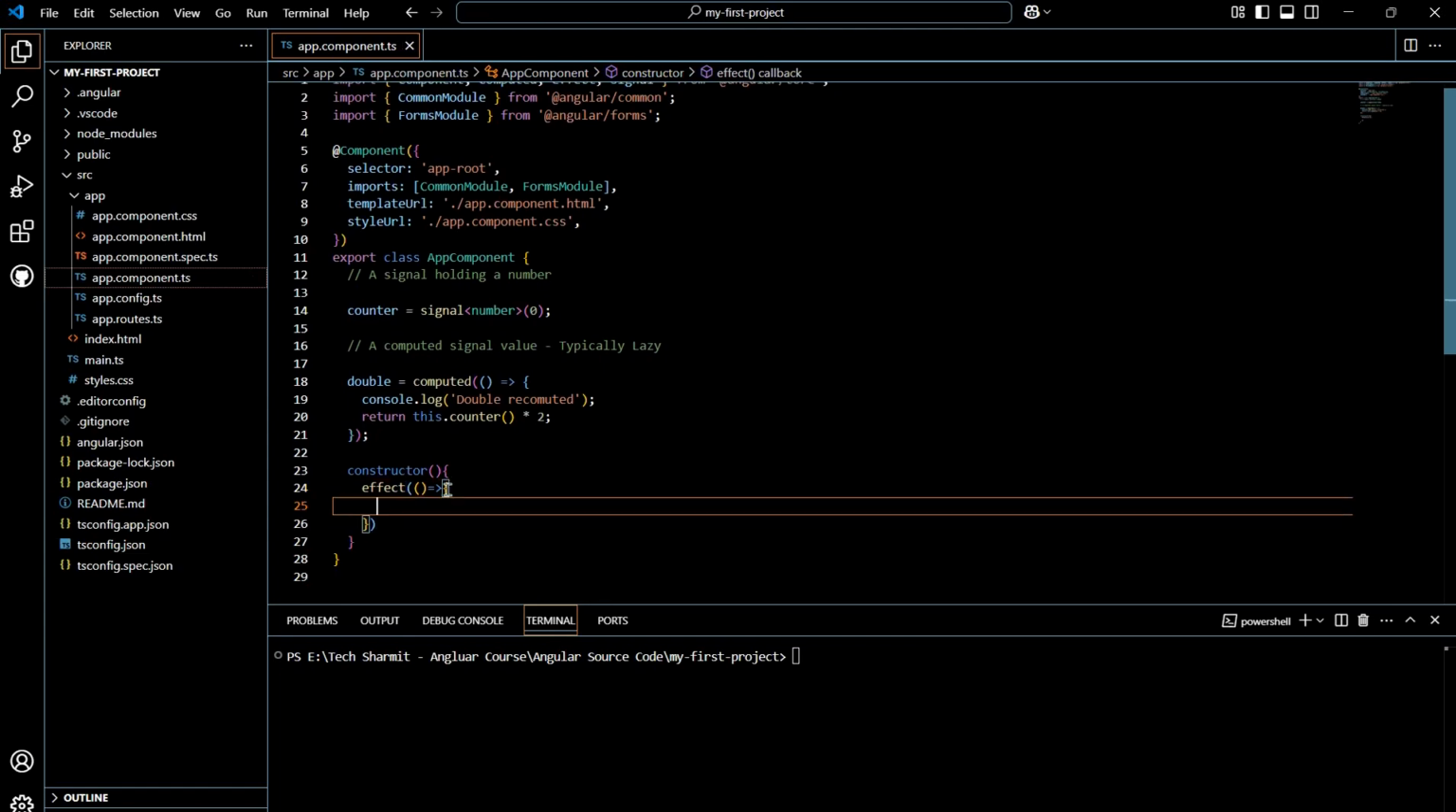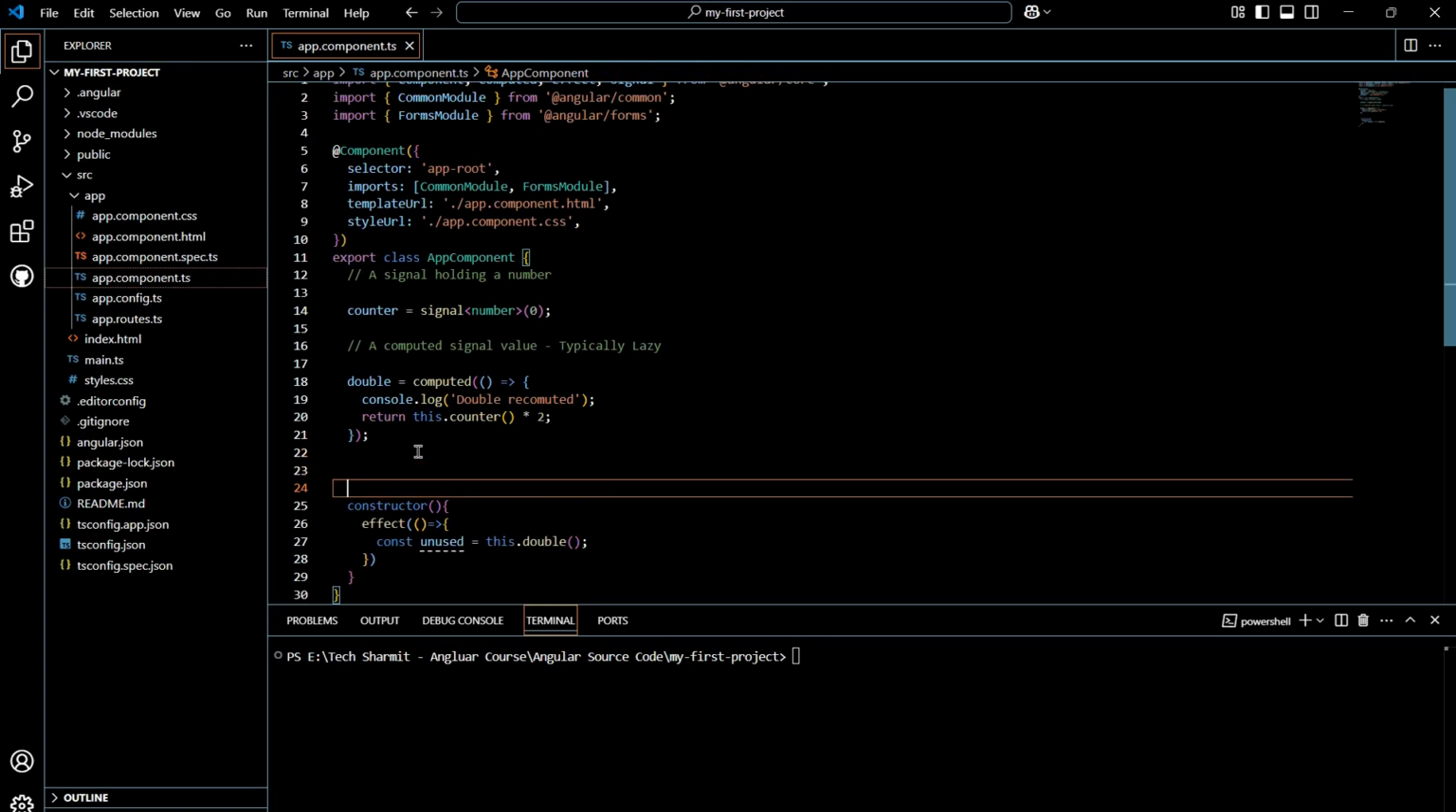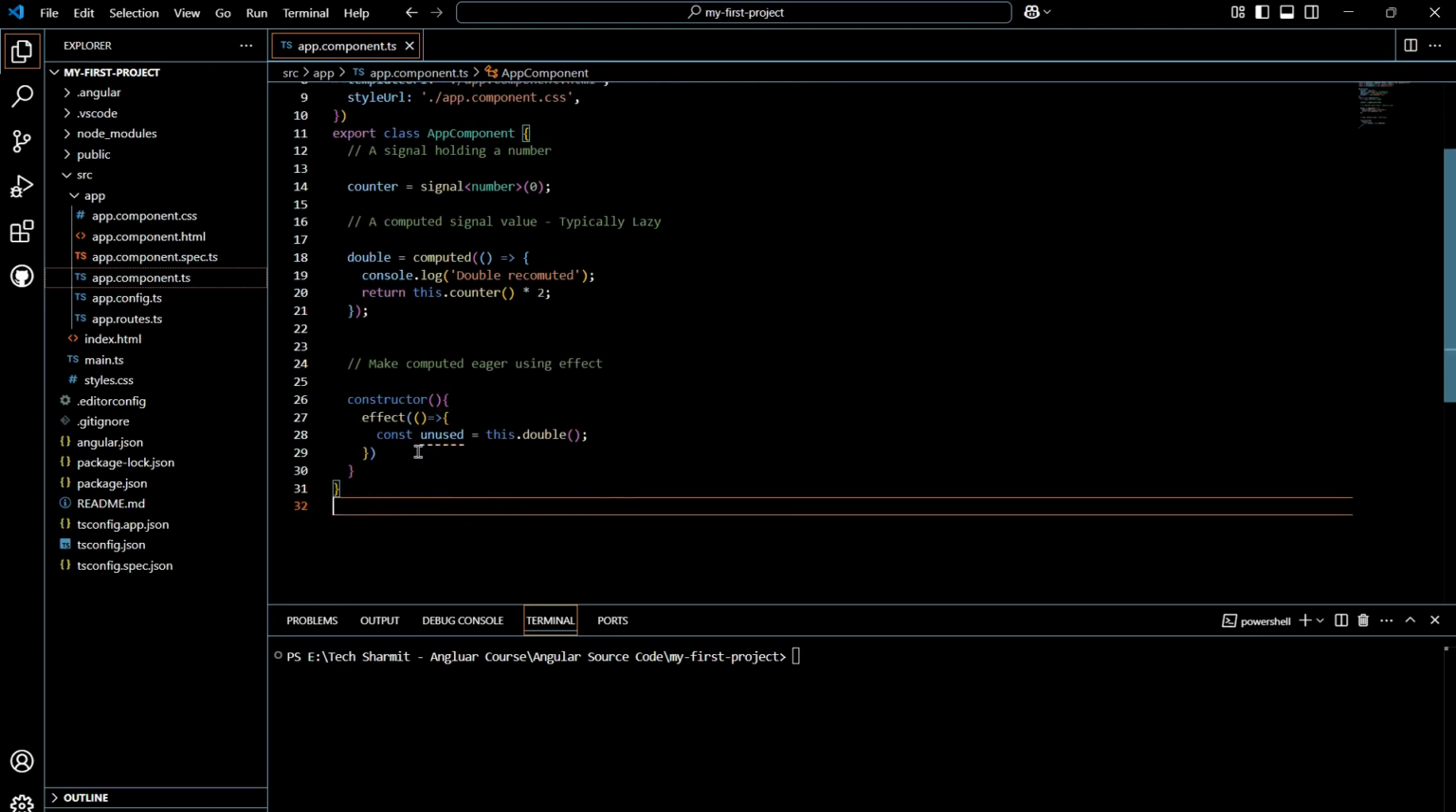Here I will write const unused = this.double(). So what it will do, it will store the double value into this unused variable. Const, not const, it should be const. Fine. Basically what we are doing here is making this signal eager. So let's write the comment: make computed eager using effect. Okay, so this thing is ready.